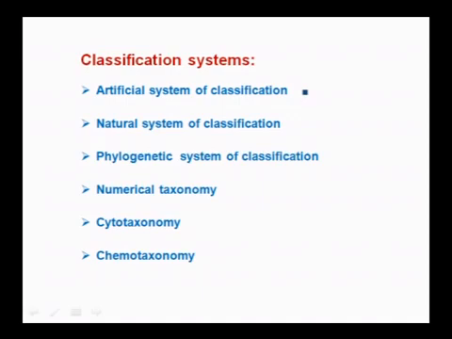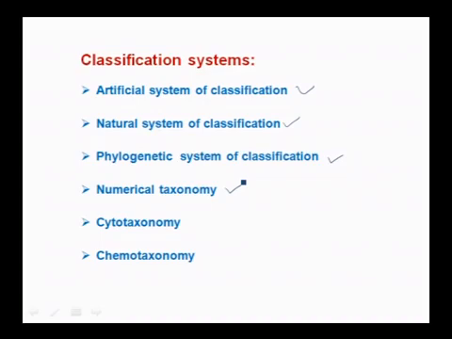That is called as artificial system of classification. Then Bentham and Hooker classified these organisms, especially flowering plants, into observable characters and internal characters. That is, internal characters and external characters both are considered for that natural system of classification. Then this phylogenetic system of classification includes evolutionary relation among the organisms. Next comes numerical taxonomy. This includes nowadays bioinformatics, that is in biology computers are used.